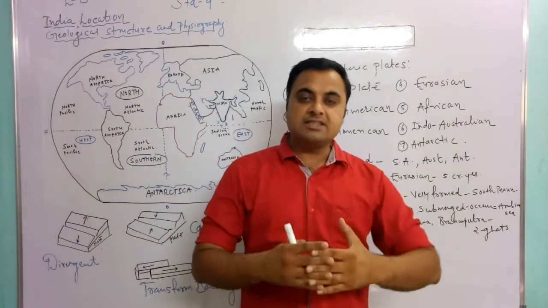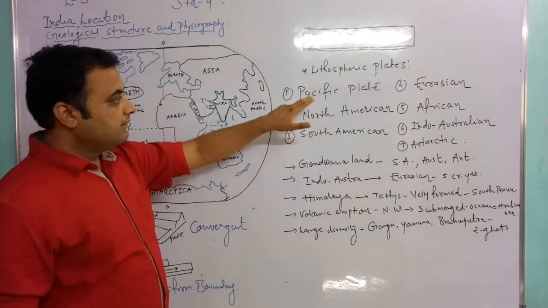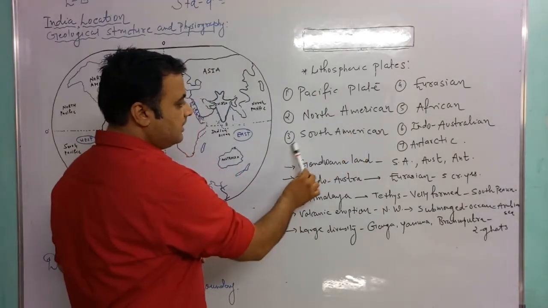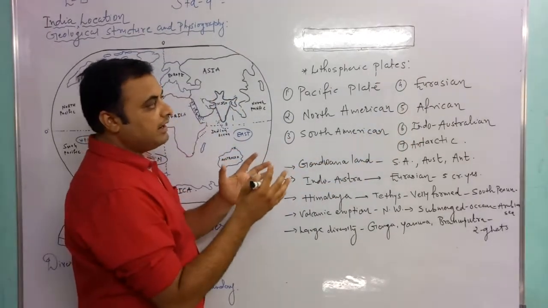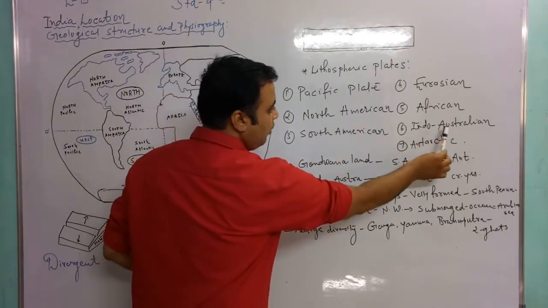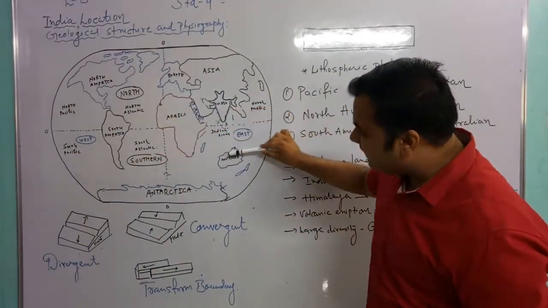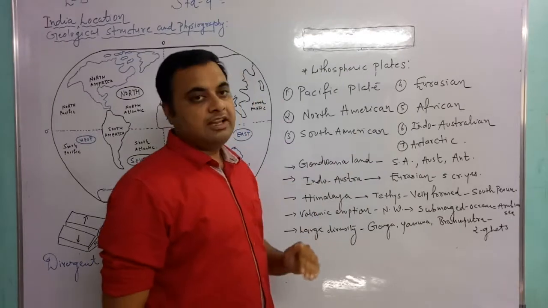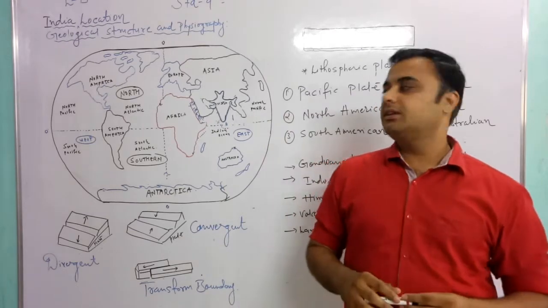7 total plates, which we today also call the 7 continents. So the initial 7 plates: first, there is the Pacific plate; second, North American plate; third, South American plate; fourth, Eurasian plate, that is the mixed plate with Europe and Asia, known as the Eurasian plate; and the African plate, Indo-Australian plate. It is very interesting that the Indo-Australian plate is connected with Australia, so that's why it is known as the Indo-Australian plate, and the Antarctic plate. So in total there are 7 plates on our earth.